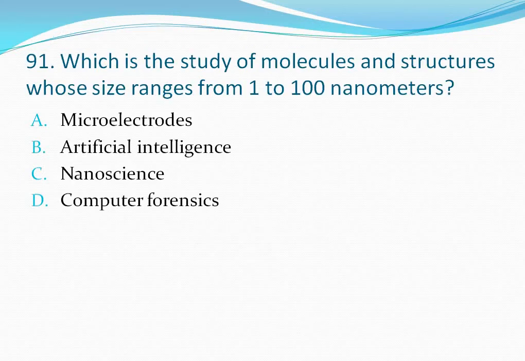Question number 91. Which is the study of molecules and structures whose size ranges from 1 to 100 nanometers? Your options are option A, microelectrodes, option B, artificial intelligence, option C, nanoscience, option D, computer forensics. Which is the study of molecules and nanostructures whose size ranges from 1 to 100 nanometers? So the correct answer is option C, nanoscience. Let's move to the next question.